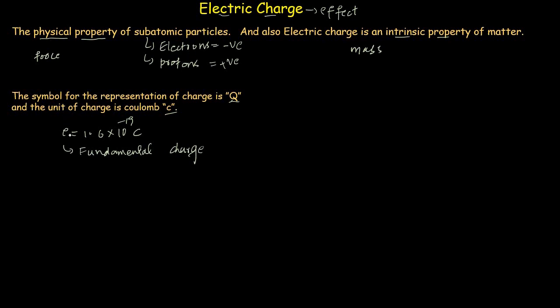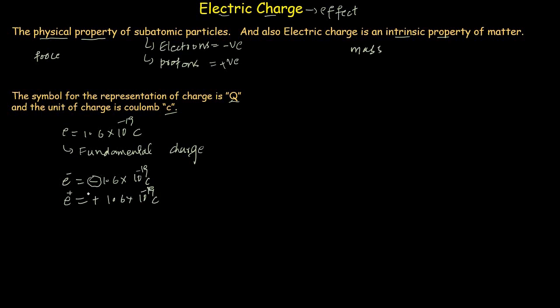So the charge on electron will be negative. The charge on electron will be equal to minus 1.6 multiplied by 10 raised to the power minus 19 Coulomb. While the charge on proton will be positive. The charge on proton, e plus, will be equal to plus 1.6 multiplied by 10 raised to the power minus 19 Coulomb. So this negative sign represents that the charge on electron is negative, or sometimes we call this negative sign the electronic charge.